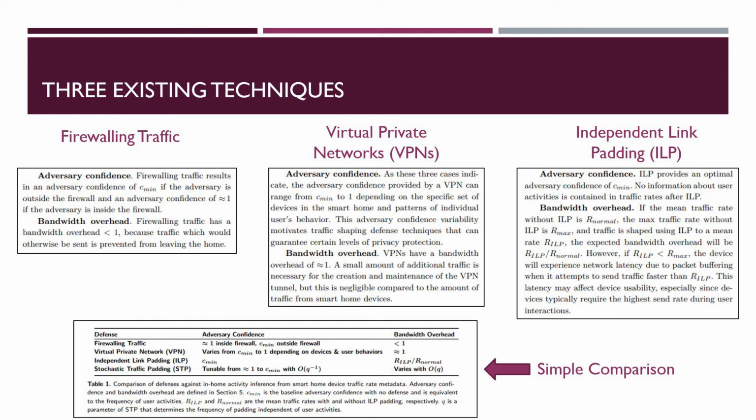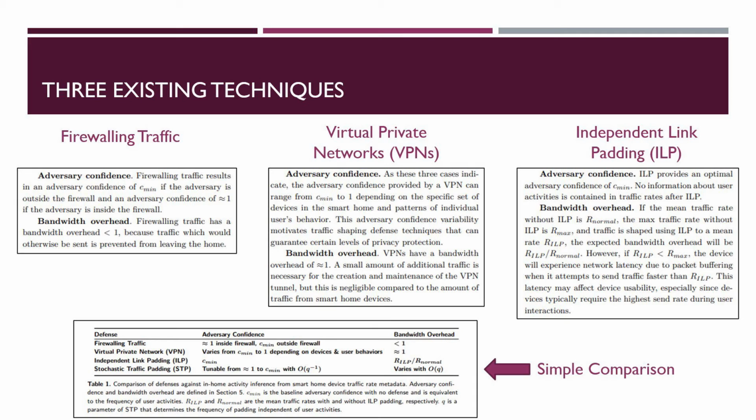The team found 3 situations where the effectiveness of a VPN is not good. When one device is connected to VPN, there would be no difference than before. If there are multiple devices that send traffic at different times, time periods with traffic from only one device would still leave room for activity inferences. Lastly, if there is a dominating device, an adversary could make an inference on the activity because it sends the most traffic. The last technique is independent link padding.